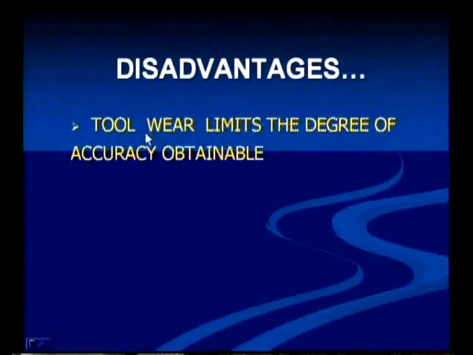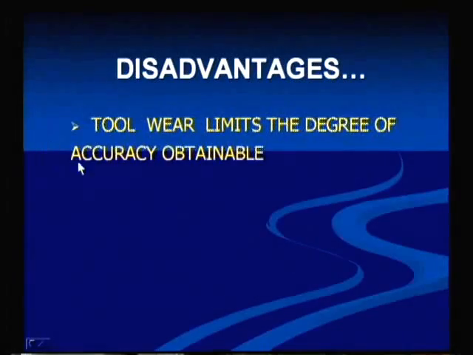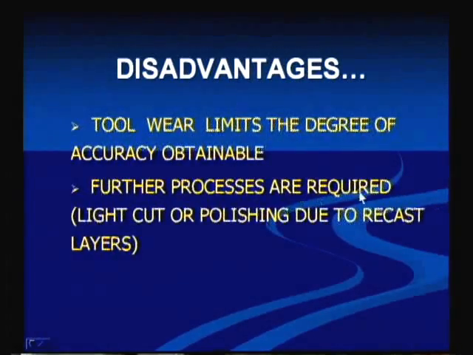Tool wear limits the degree of accuracy obtainable. Here tool wear is also taking place, so we cannot obtain more accuracy compared to other processes. Further processes, such as light cut or polishing, are required due to recast layers. When the erosion takes place, the molten material comes out and forms another layer on another part or the side of the part. So that recast layer will be there, and again we have to remove it through polishing or some other process.